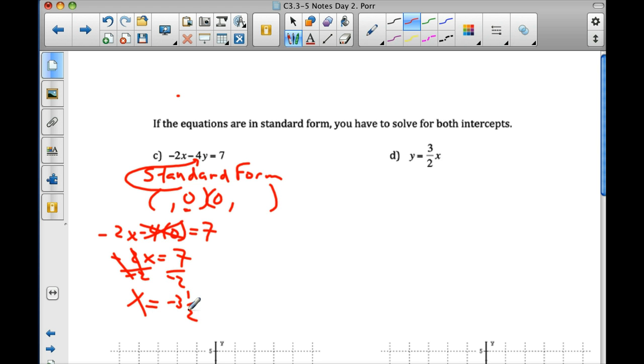But we can do this. Take the -3.5, guys, and plug it into your x-intercept point. X, because it's when y equals 0. Okay, there's the x-intercept. Now, start over. Take 0 and plug it in for x and solve for y. Negative 2 times 0 minus 4y equals 7.